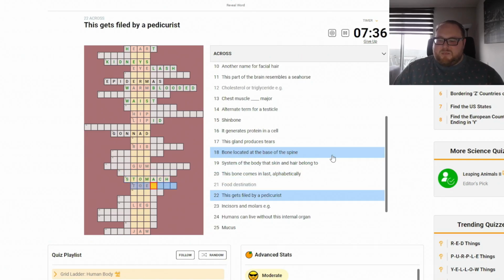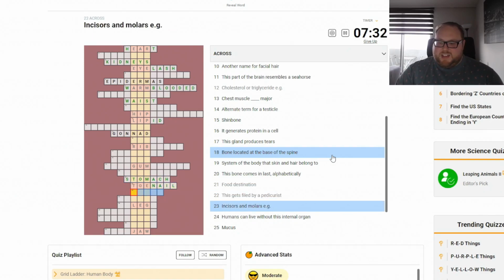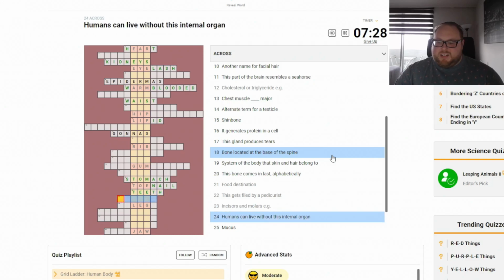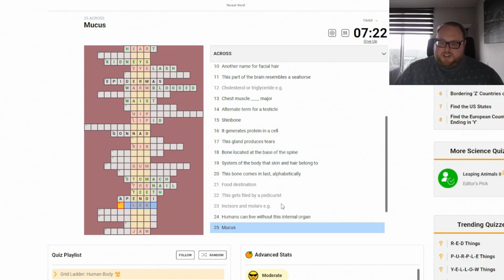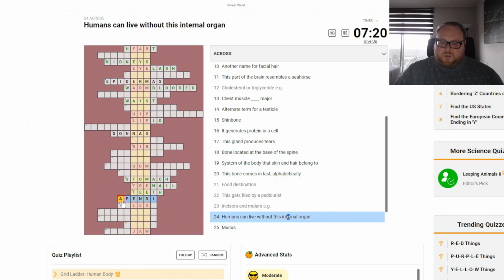This gets filed by a pedicurist. Toenails. Toenail. Incisors and molars. Teeth. Humans can live without this internal organ. Appendix? Nope. Humans can live without this internal organ. No. Oh, gallbladder?